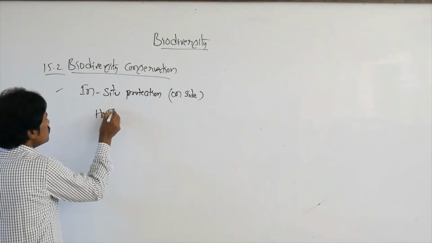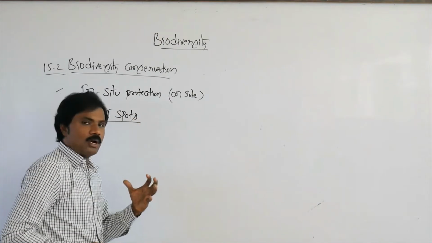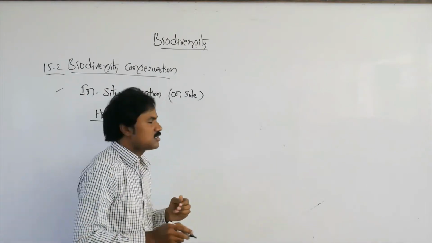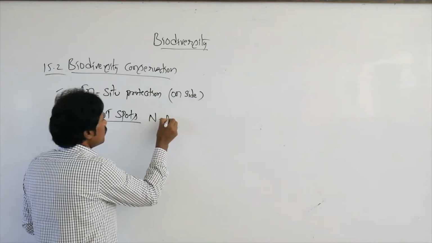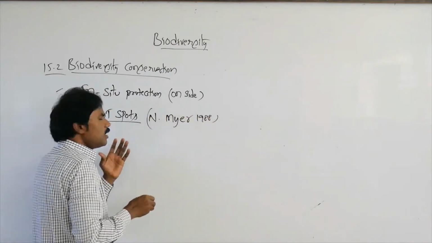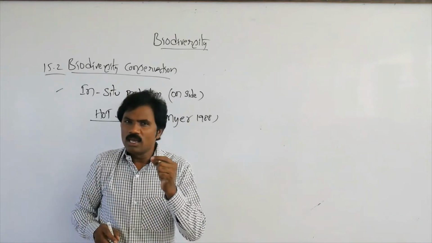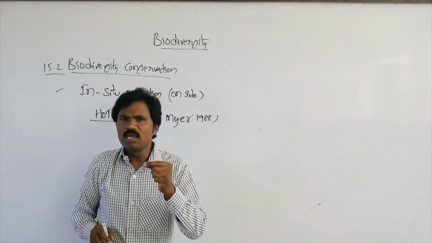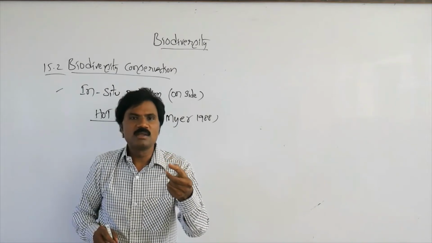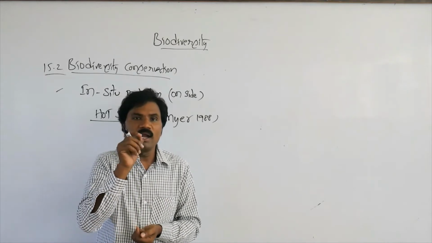Suppose here, hotspots. So, biodiversity hotspots. The scientist Norman Myers explained this in 1988 in relation to hotspots. Hotspots, in that sense, are the areas where a high richness of specific plants and animals is present, but endemic organisms.